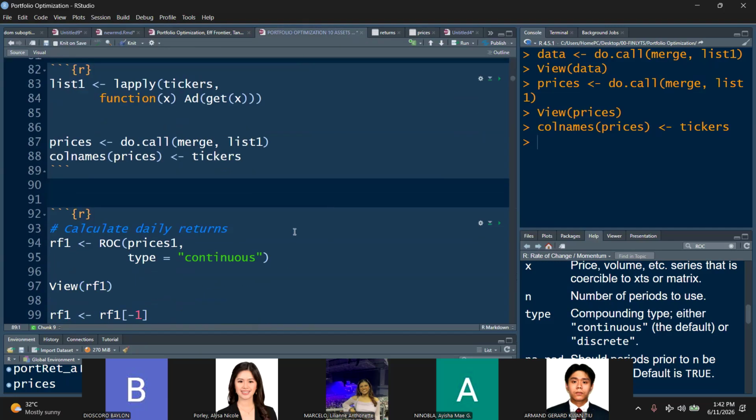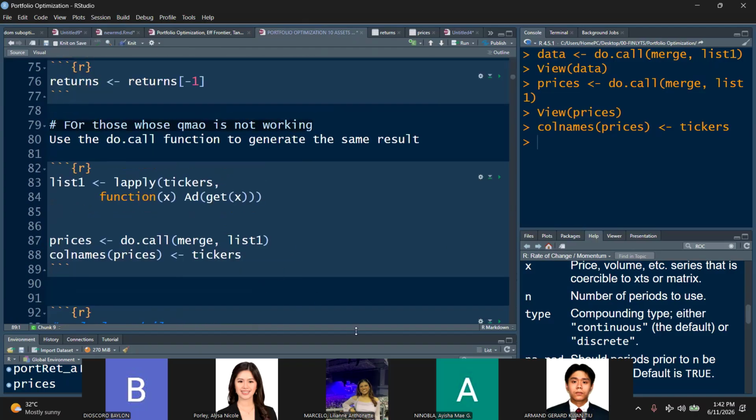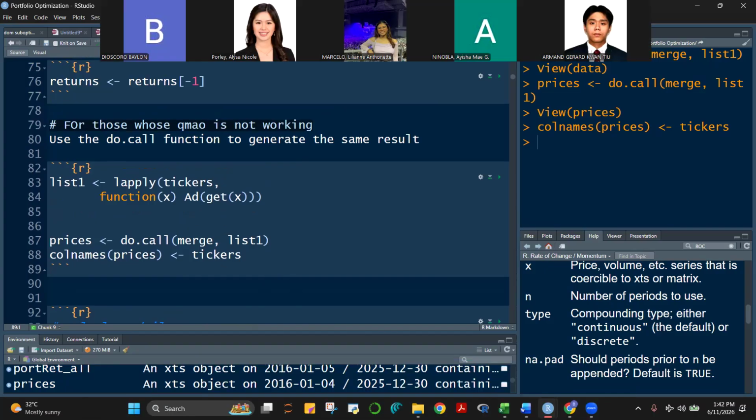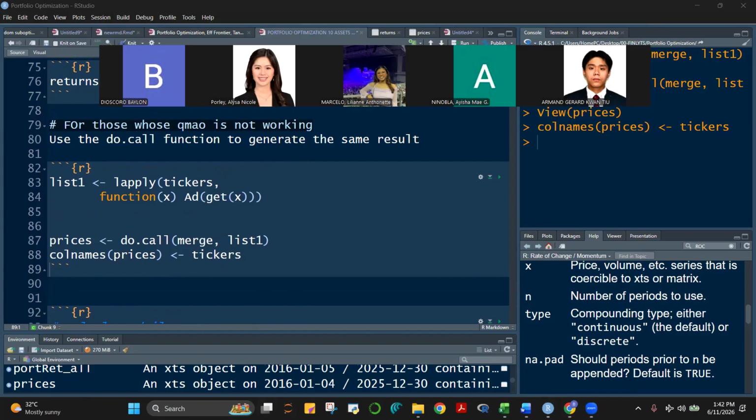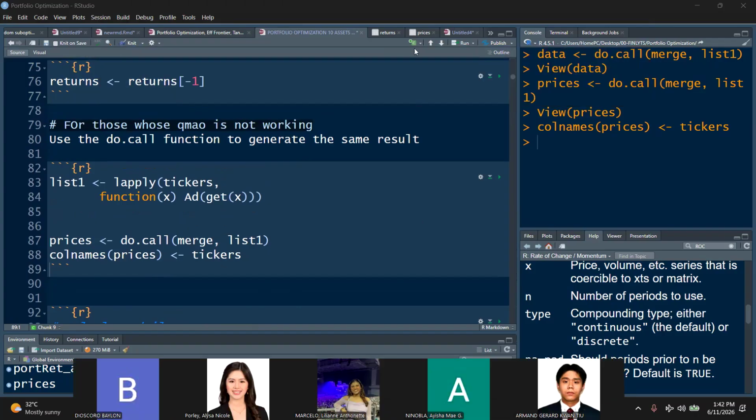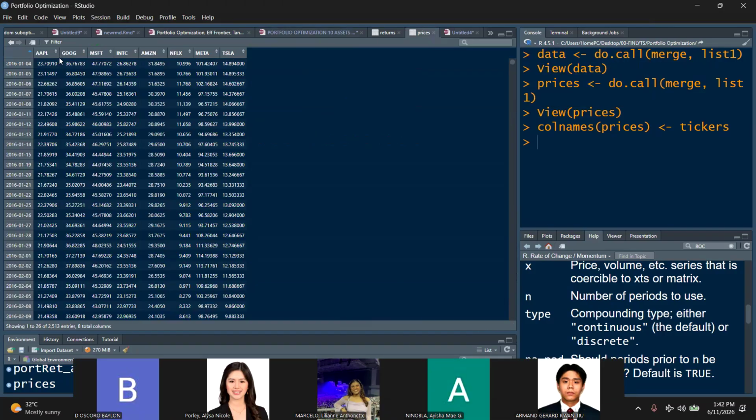All right. Once again, class, I'd like your feedback, if you're able to follow. Please say yes, class, if you have any questions. I don't want to continue with so many of you not being able to follow. Kindly confirm, class, if you were able to create this prices object and the names are the tickers. Apple, Google. This one.